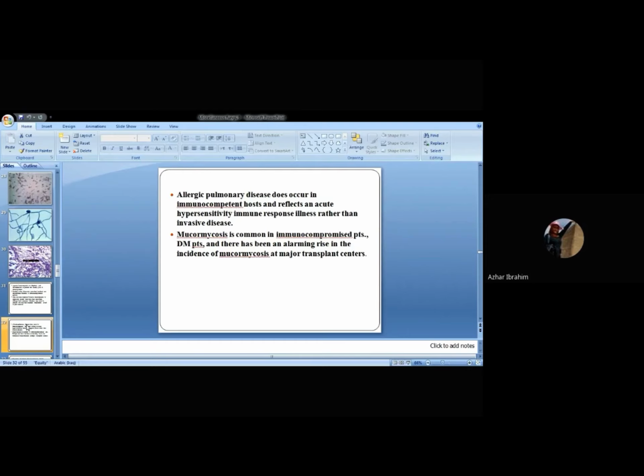Mucormycosis is common in immune-compromised patients, as we mentioned, and particularly diabetic patients, who mainly develop this phenomenon. There has been an alarming rise in the incidence of mucormycosis at major transplant centers.